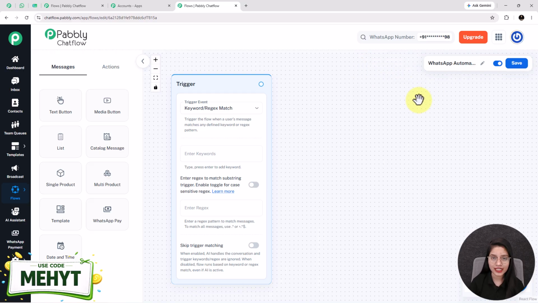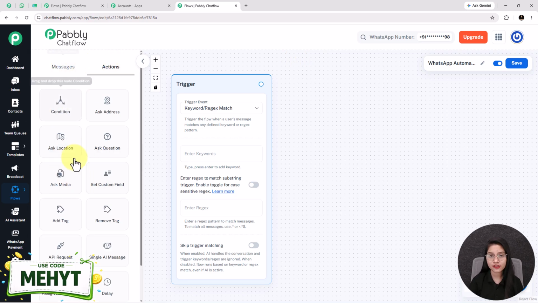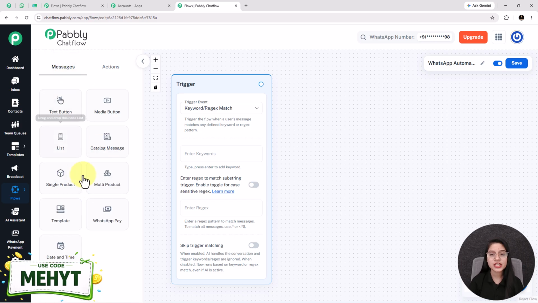After giving the name, I'll give you a quick overview of these two options, messages and sections. Under these options, you will see different buttons. We will use these buttons in the creation of our flow. And on the right hand side, there are two options. The one is the active and inactive toggle. With the help of this toggle, your flow will be active. If you don't enable this toggle, then your flow will become inactive and it will not work. And another one is the save button. With the help of this button, your flow will be saved and updated.